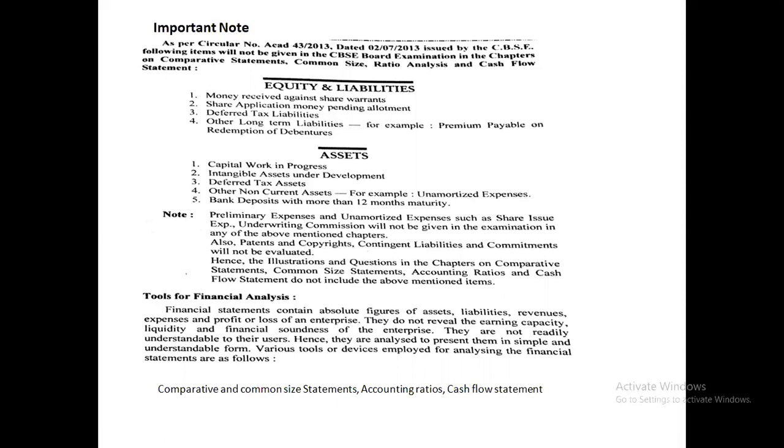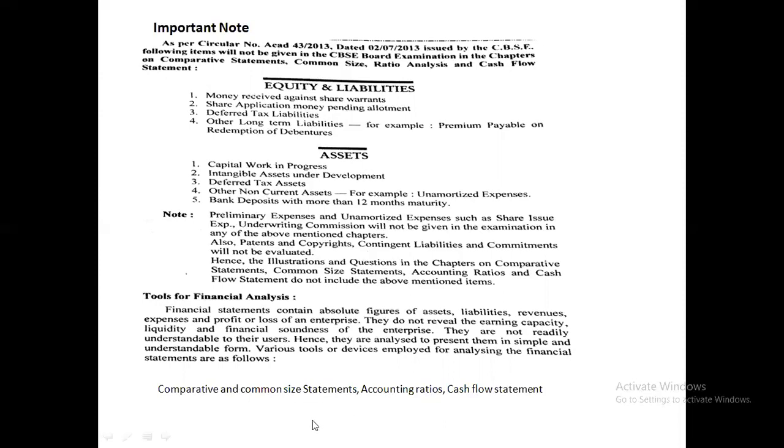They do not reveal the earning capacity, liquidity and financial soundness of the enterprise. They are not readily understandable to their users. So we have to analyze the balance sheet as well as the statement of profit and loss. And for this we have certain tools: comparative statements, common size statement, accounting ratios and cash flow statement.